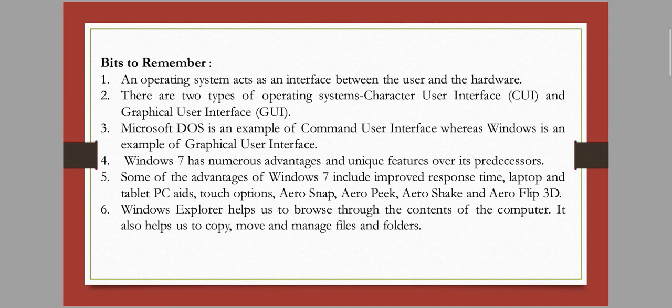Next is Windows Explorer helps us to browse through the contents of the computer. It helps to copy, move and manage the files and folders. We all know that Windows 7 has many features, like copying files, the cut, copy, paste method. We can easily navigate from one drive to other drives. Okay, so these are the main content of this chapter. So now let's discuss the exercise question answers.